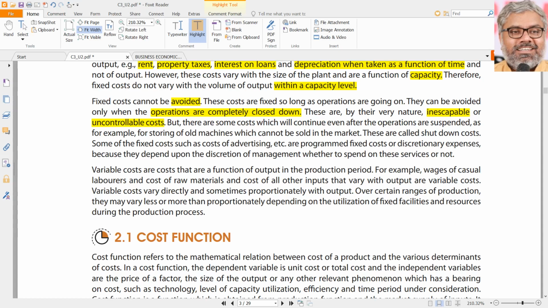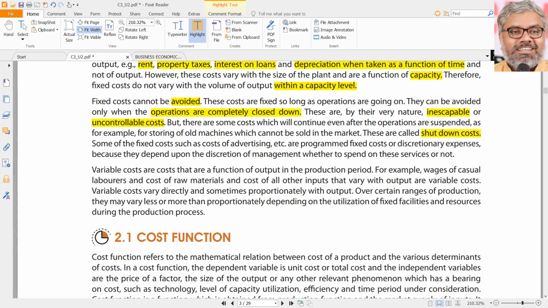Because these are to be incurred even if, let us say, the operations are suspended. Currently the same thing. Now operations are not closed down for, say, educational institutions, but they are suspended for a temporary period of time. Still these costs will continue to be incurred. No option. So even if it is shut down, some costs will have to be incurred for a certain period of time, not for a long period of time. If there are any such costs, those are called shutdown costs. Shutdown costs means those which will be required to be incurred even though there is no operation at all, even though the plant is completely shut down, the factory is shut down, still they have to be incurred.